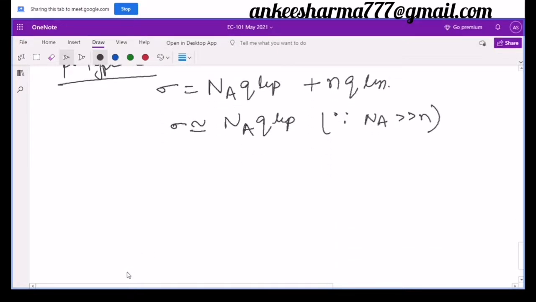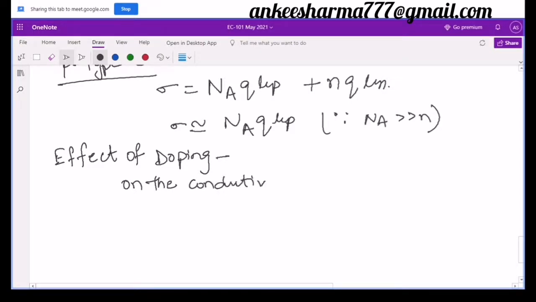Now one more thing is there, that is the effect of doping. Effect of doping on the conductivity.